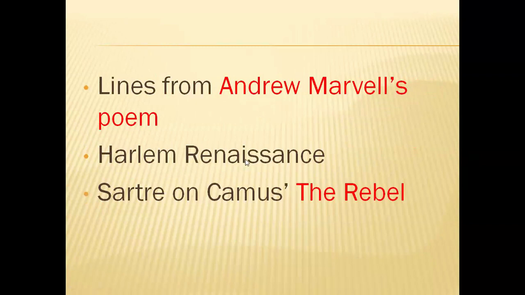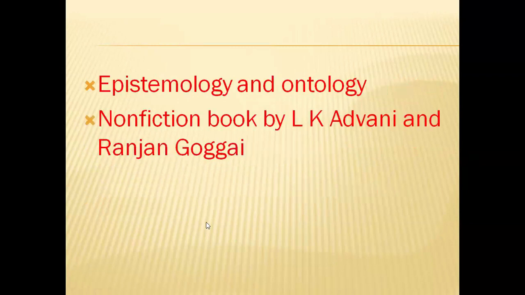Basic question on the Harlem Renaissance. When it developed in the US around Chicago during the 1920s and 30s, right? And the opinion of Jean-Paul Sartre on Camus' Rebel, the existential work, right? And there was a basic question on epistemology and ontology. We discussed in detail all these concepts in our deconstruction, post-structuralism, structuralism sessions. We talked about epistemologists like Immanuel Kant, and ontologists like Plato, and how their ideas were challenged by great thinkers like Sigmund Freud or Marx, and others, right?